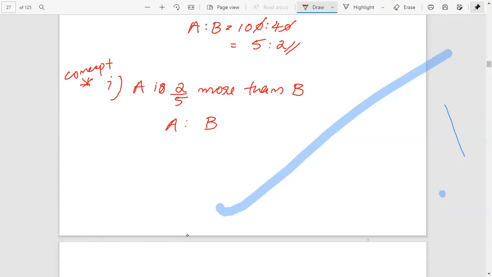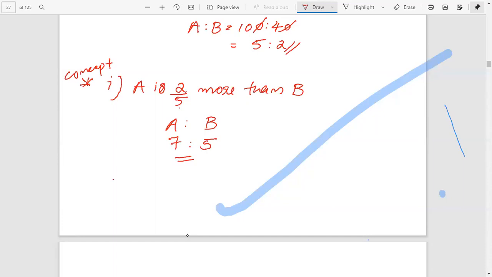Here the fraction base is 5, therefore B is 5. A is more than B, therefore just add 5 and 2, that is 7. Therefore the ratio A is to B is 7 is to 5.